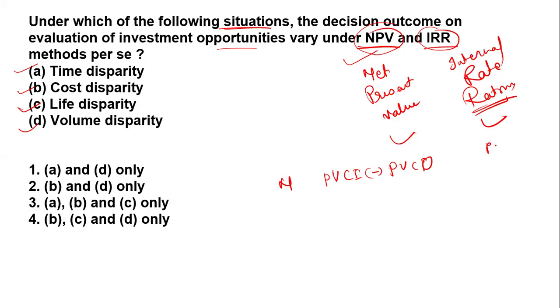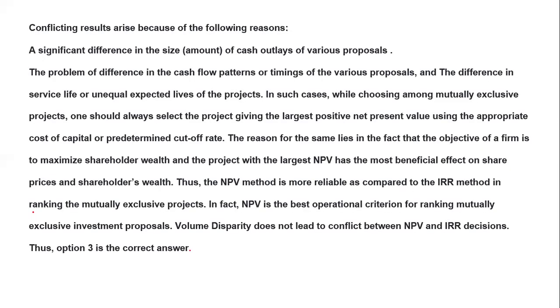From the present value of cash inflow, we divide the present value of cash outflow. Here they give importance to time disparity, cost disparity, and life. There is no relation with volume disparity. So options A, B, C are right over here. Let's discuss it.